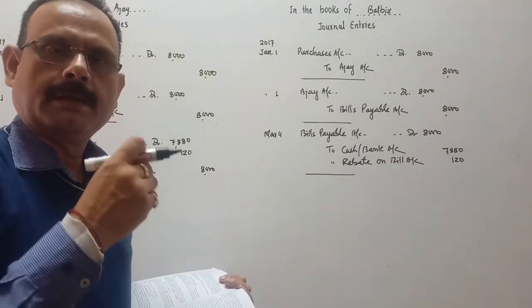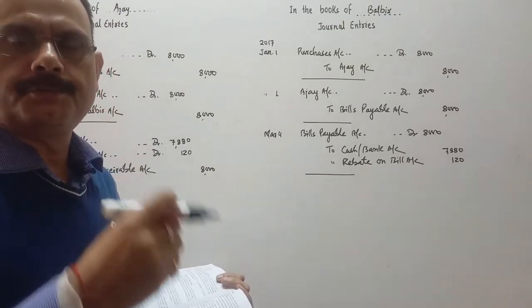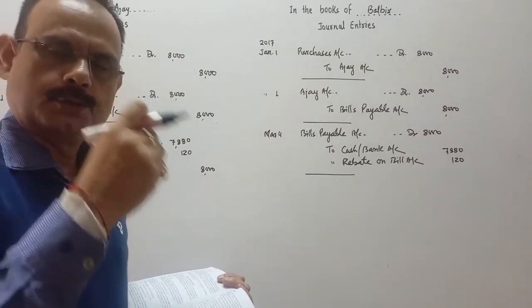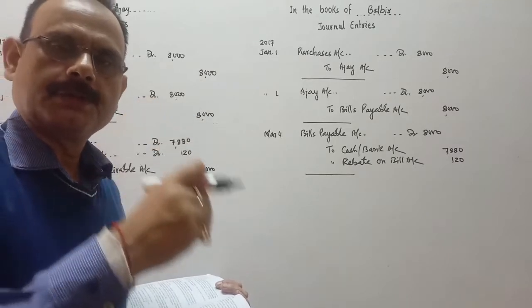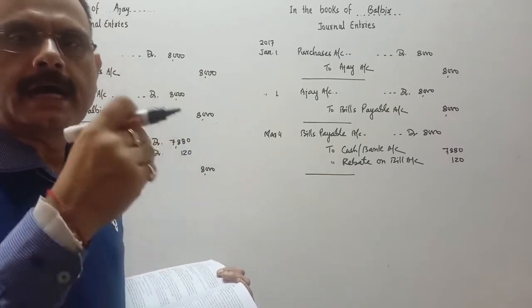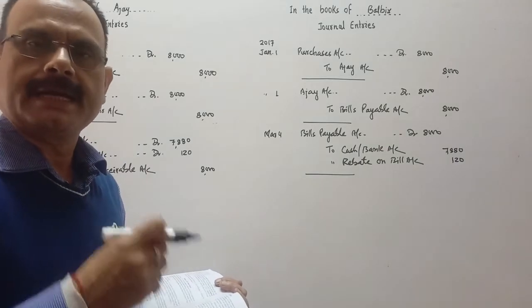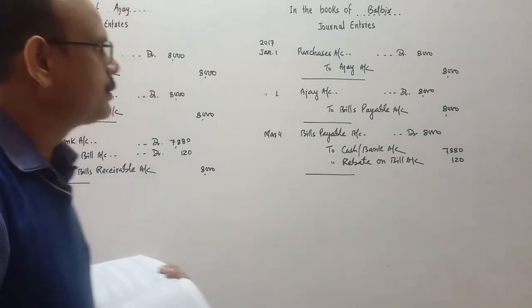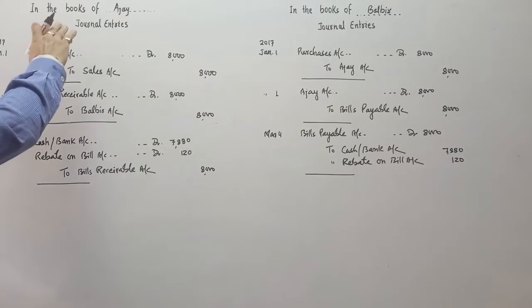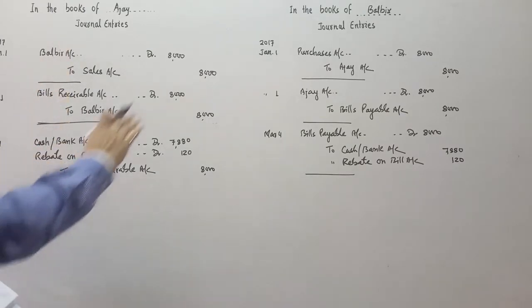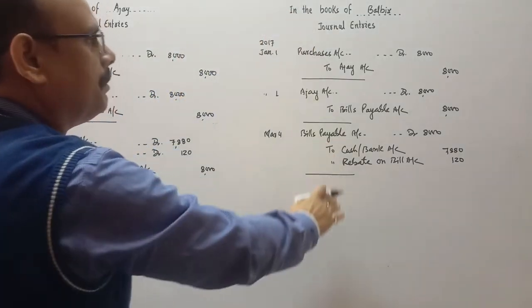Being amount of the bill paid to Ajay one month before the due date at 18% rebate. Okay, at 18% rebate. So this is the entry in the books of Ajay, and this is the entry in the books of Balbir.